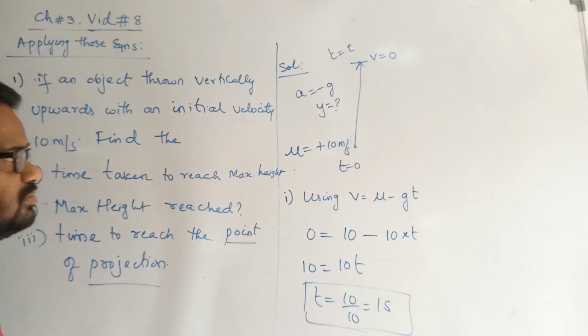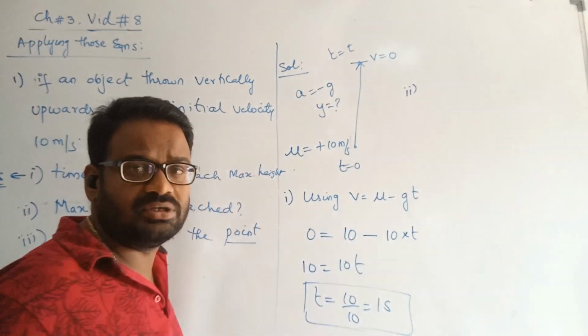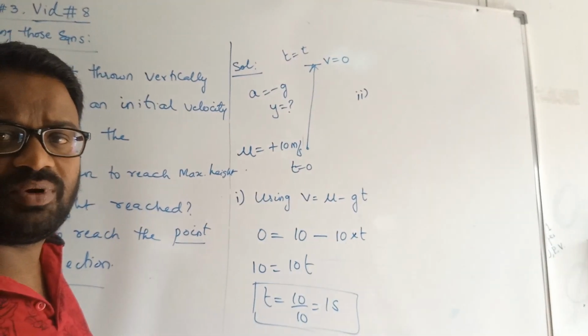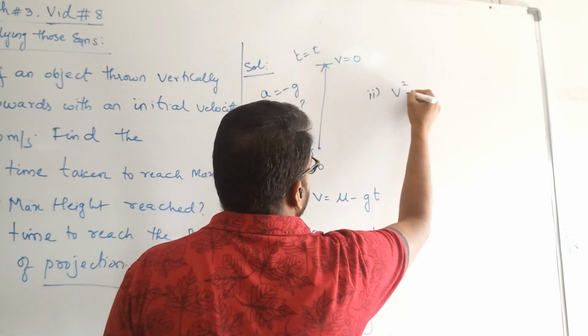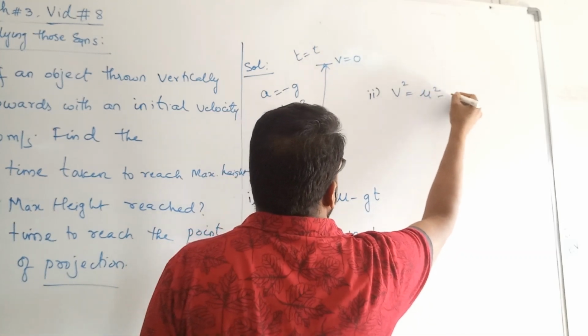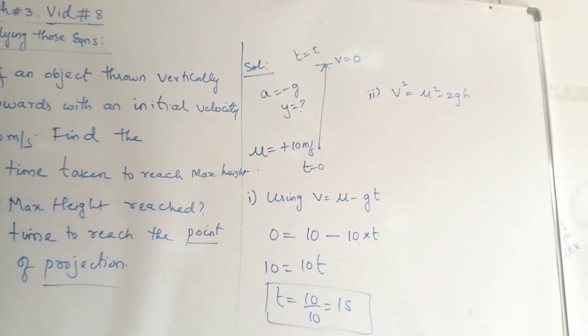We can use this kinematic equation for the second part. Hopefully you can see this. For the second part, you can use this kinematic equation, that is v square is equals to u square minus 2gh. Is this equation correct first of all?